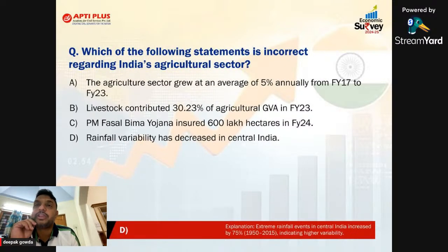Which of the following statements is incorrect regarding India's agriculture sector? The agriculture sector grew at an average 5% annually from financial year 17 to 23, correct. Livestock contributed 30% of agriculture GVA in financial year 2023. Fasal Bima Yojana insured 600 lakh hectares in financial year 24, correct. Rainfall variability has decreased in central India. No. Remember, it says 75% is increased. So statement D is incorrect, sir. So we'll move to the next slide, and that is the next chapter.